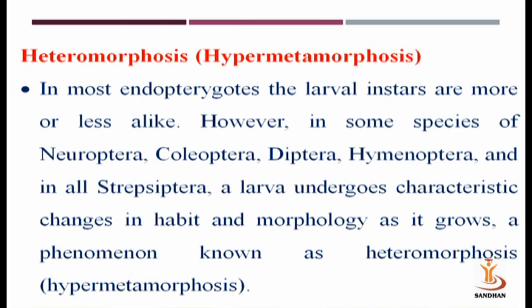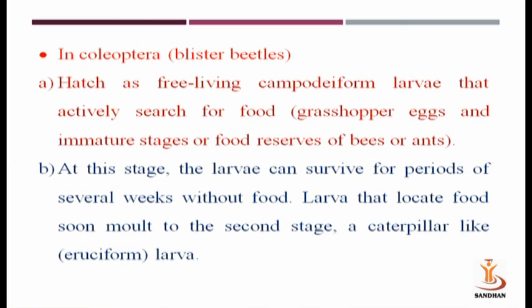Now a special type of metamorphosis, that is hypermetamorphosis. In most endopterygote insects, the larval instars are more or less alike. However, in some insect species, for example, Neuroptera, Coleoptera, Diptera, Hymenoptera, and all Strepsiptera, a larva undergoes characteristic changes in habit and morphology as it grows. This phenomenon is known as heteromorphosis or hypermetamorphosis.